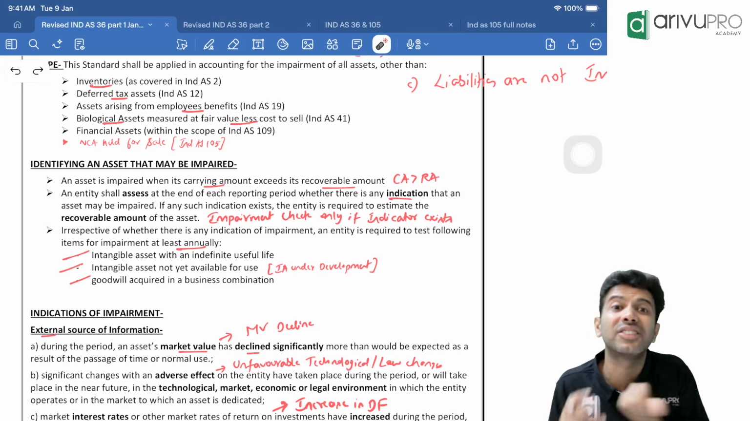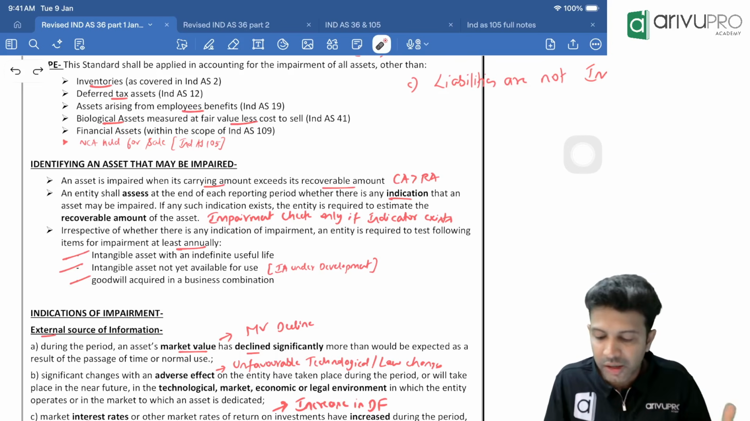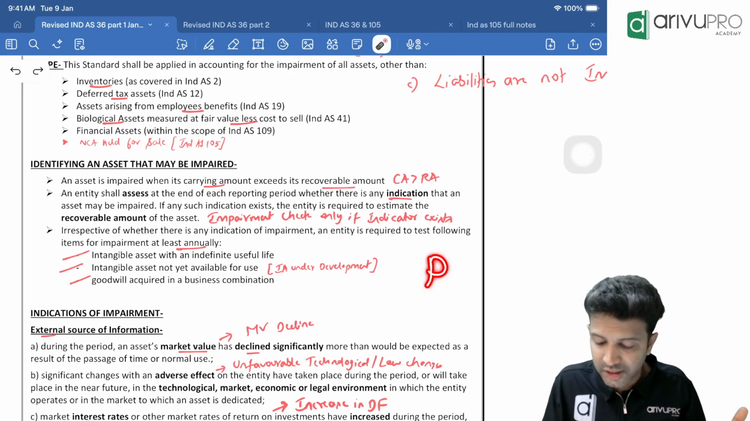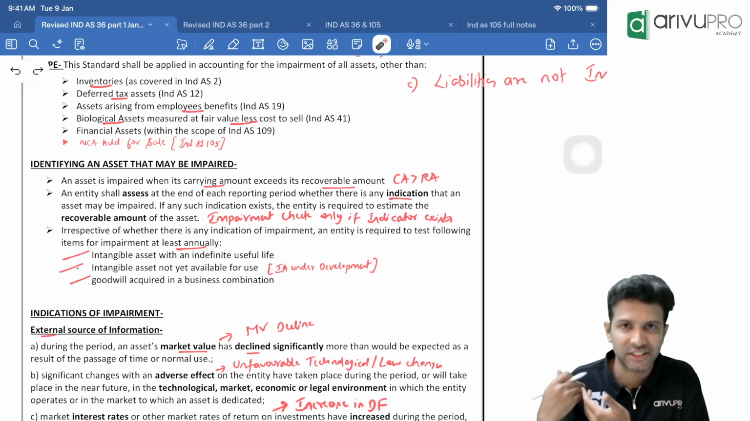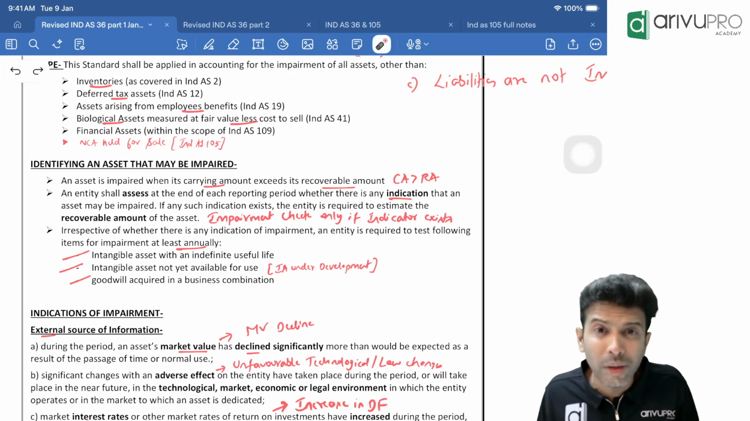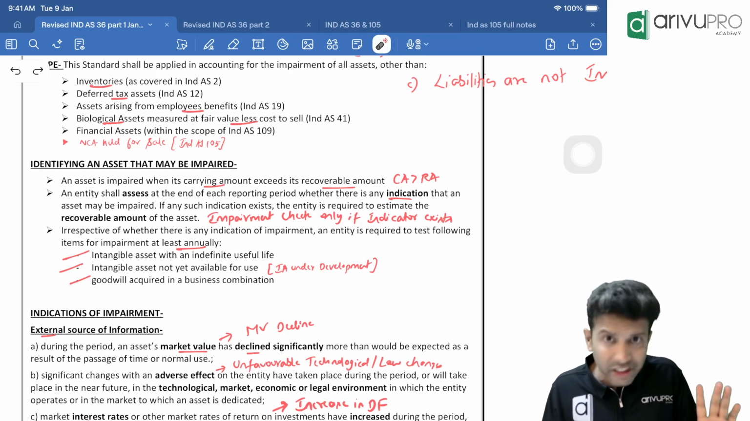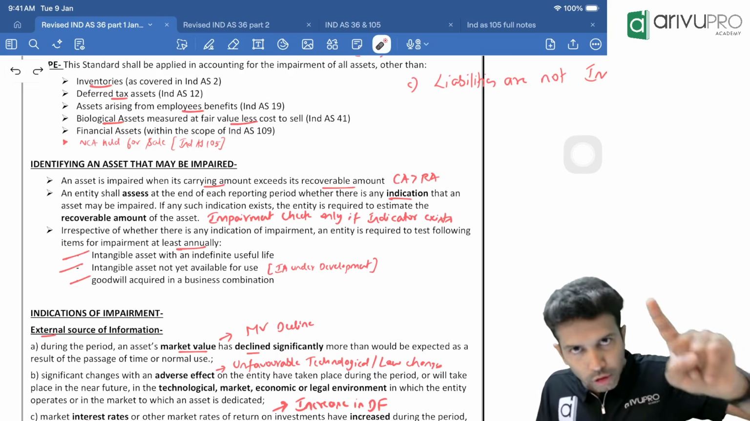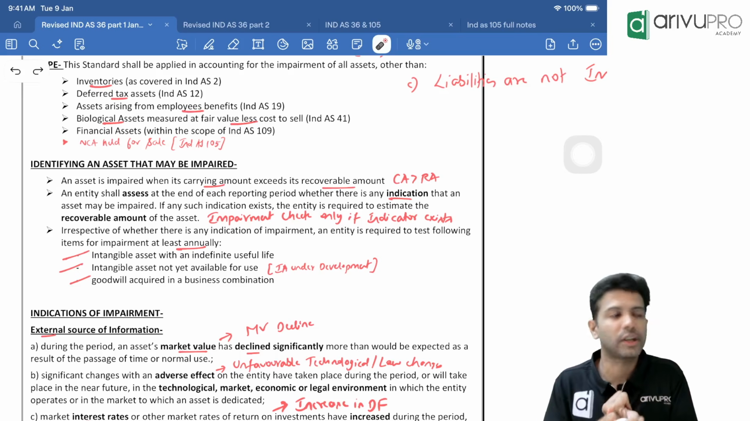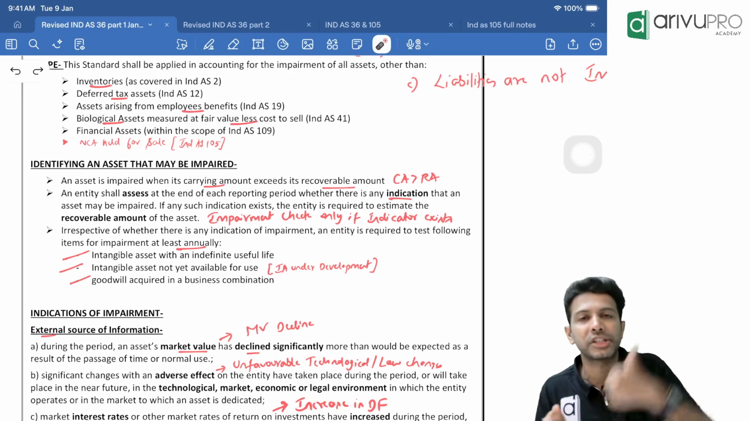Goodwill, which arises as part of business combination. You remember in one of our previous problems, when PC is greater than net assets, we compared them. The balancing figure, we used to call it goodwill. That goodwill is accounted as per Ind AS 103. So if you have goodwill that you have got as per Ind AS 103, on goodwill, you need to do an impairment check at least once.